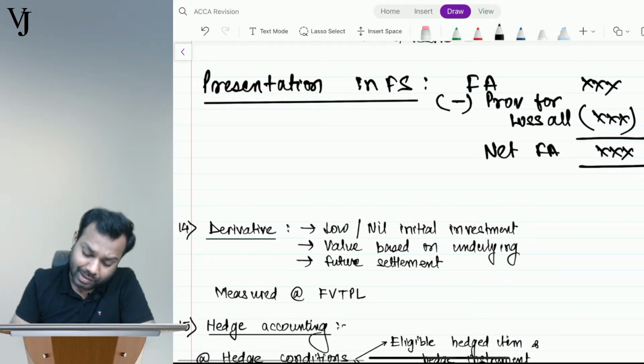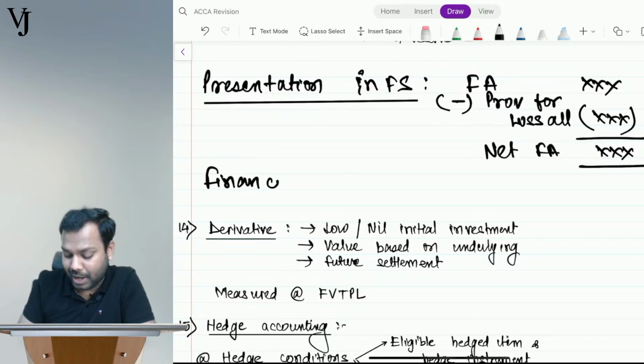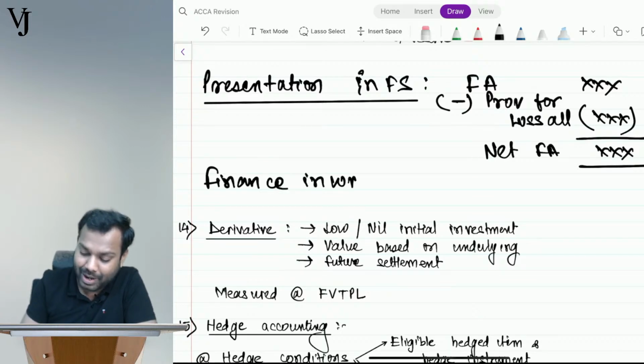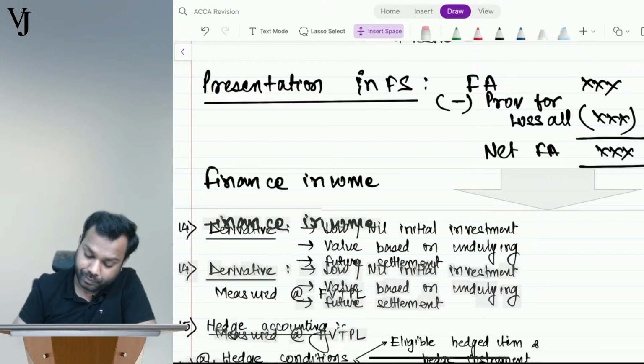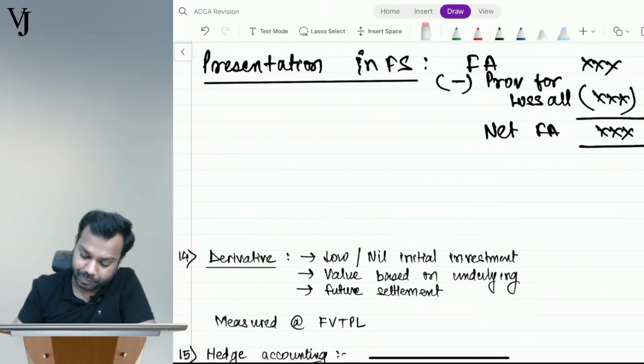But now let's suppose I have to calculate finance income on financial assets under amortized cost method, then how will I do that? Let's discuss this also. Finance income.